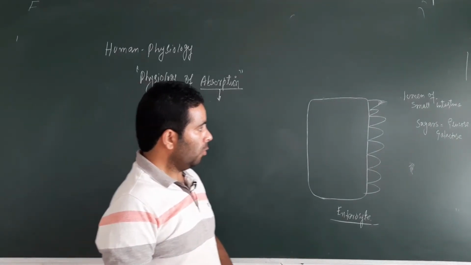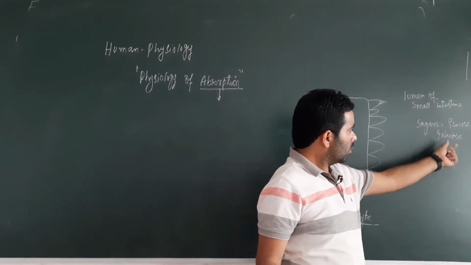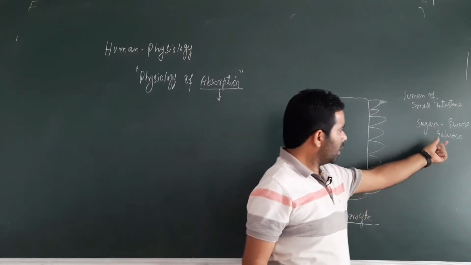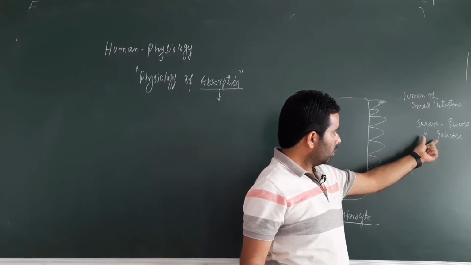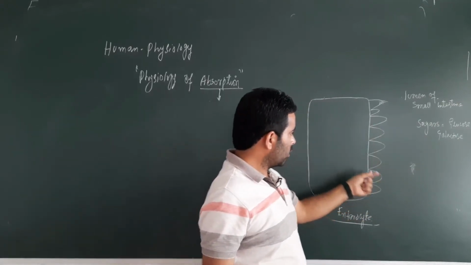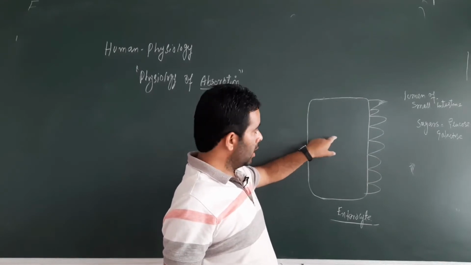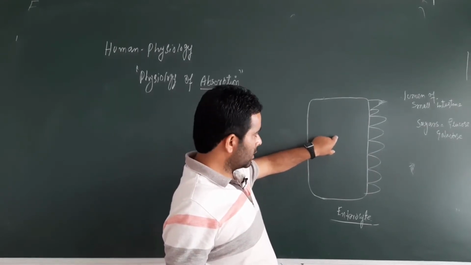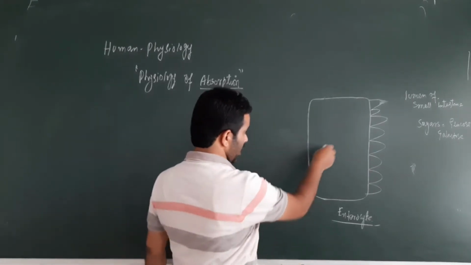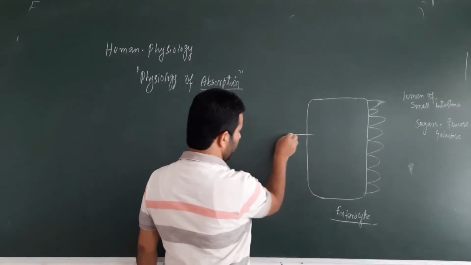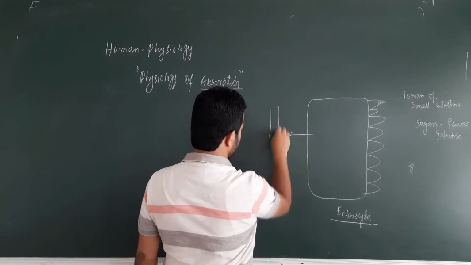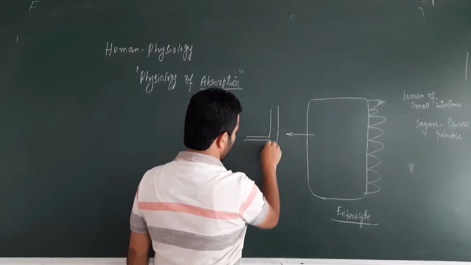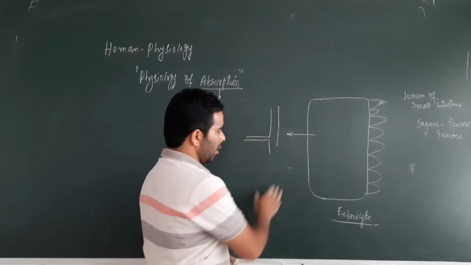Now these sugars, glucose and galactose, will have to move from the lumen of the small intestine via the villi and microvilli into the enterocytes. First they will reach the cytoplasm of the enterocyte, and from this end they will move from this surface into, for example, the blood capillaries, or for example we have the lymph capillaries here.